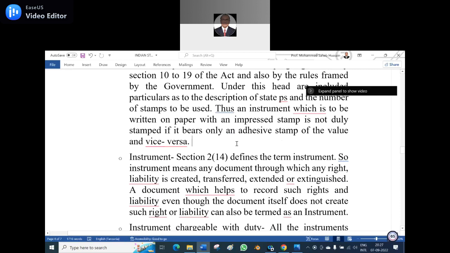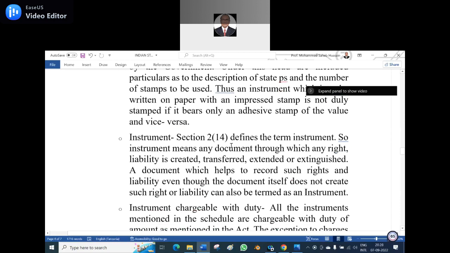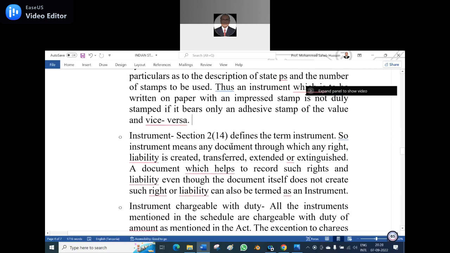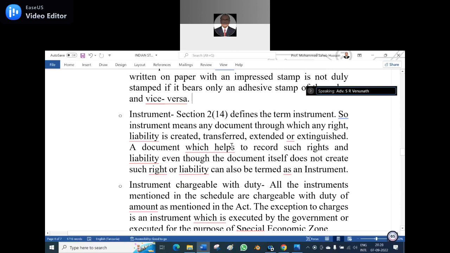Did you understand my question? A Franklin machine made it, but the registrar or the concerned person says it is not sufficiently stamped. So, can you make the adhesive stamp? Yes, the answer is yes, to compensate it. Suppose the Franklin machine has another amount; instead of going over there, you can fix the adhesive stamp to compensate the total amount. Instrument. It can be done.